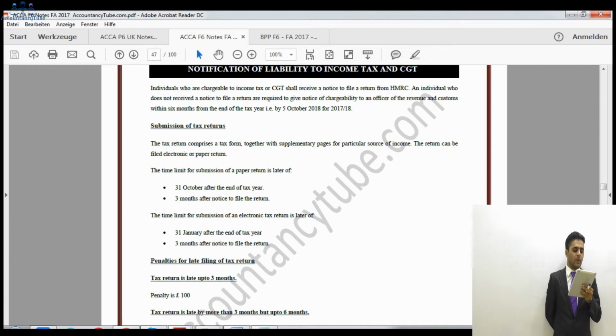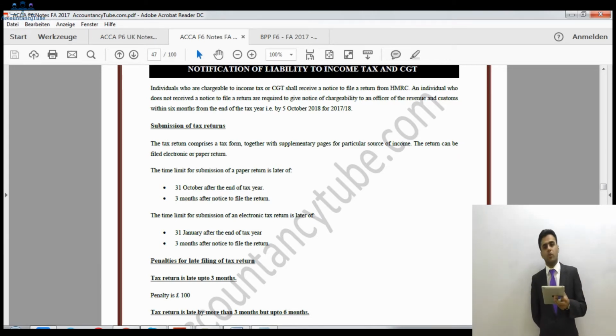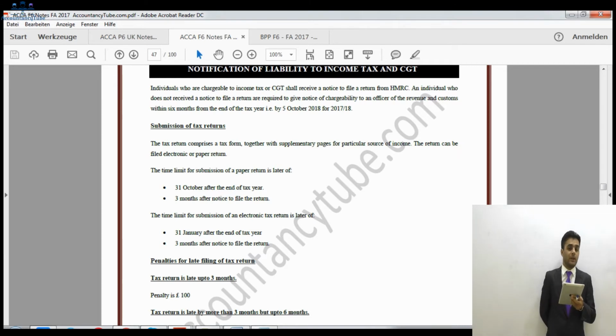However, it will be 3 months after the notice to file a return in the case when you have received the notice to file a return late. Sometimes when you have not received a notice to file a return, you will write to HMRC, I have not received the notice to file a return. Then HMRC will write you back and issue you a notice to file a return. So in that case, the notice will be received late, and you will still have 3 months. All right, so that's why it is the later of these two dates.